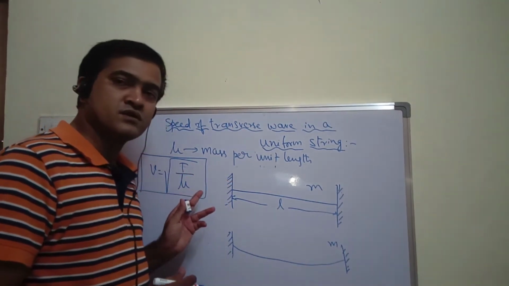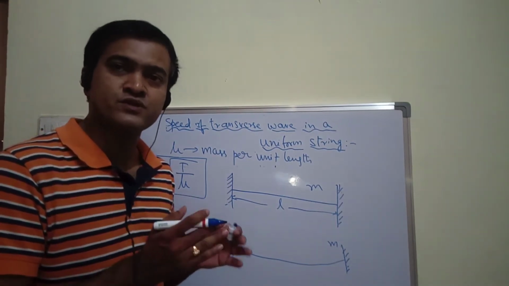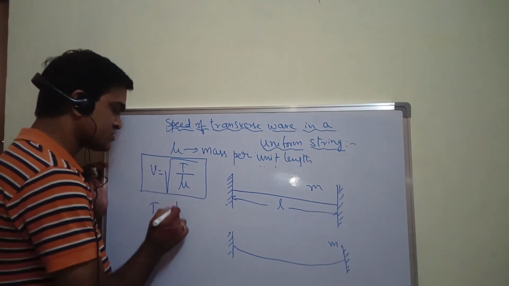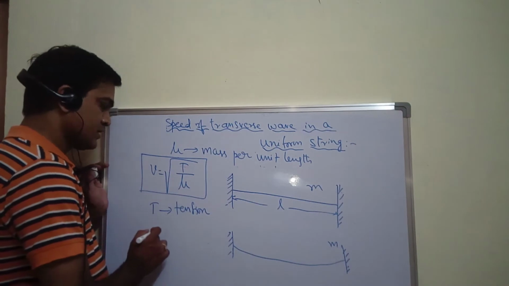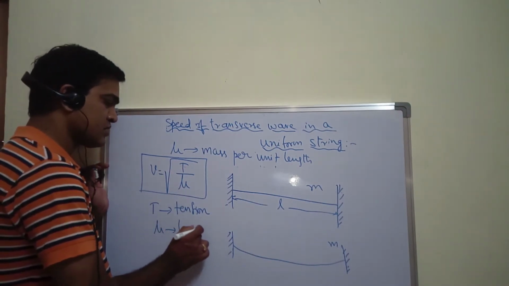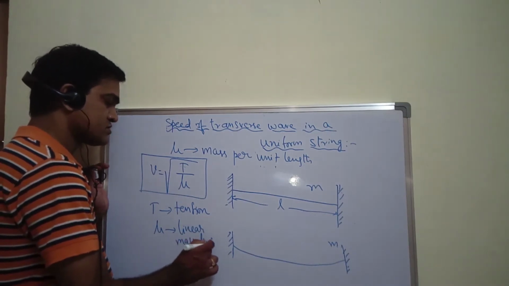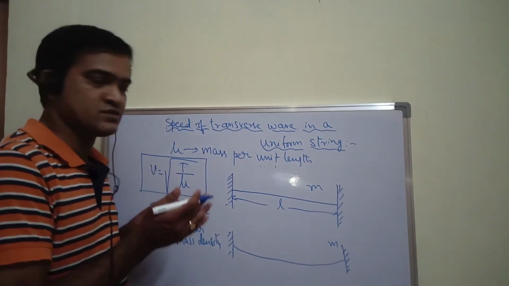Mu is nothing but linear mass density, or mass per unit length. So here let me write T, which is the tension produced in the string. Mu is called linear mass density, or I can say mass per unit length.